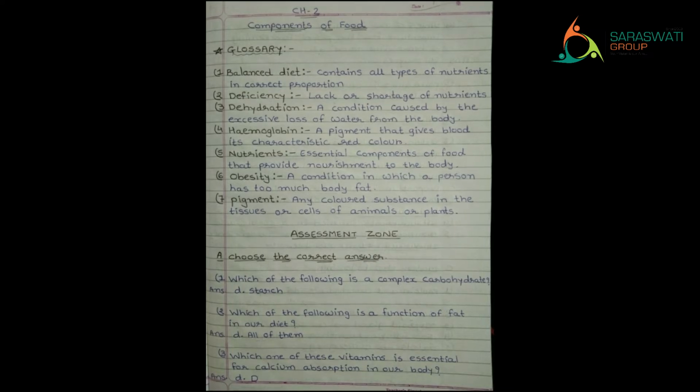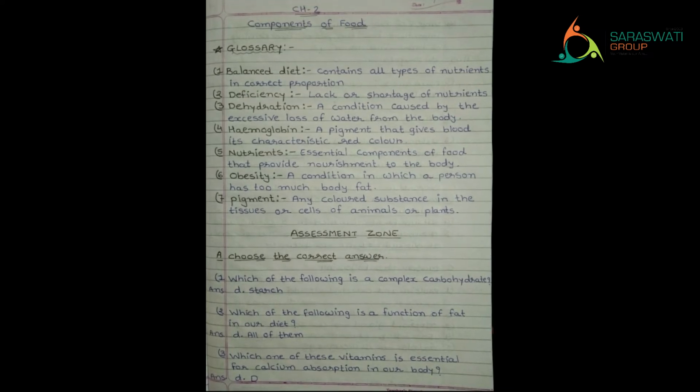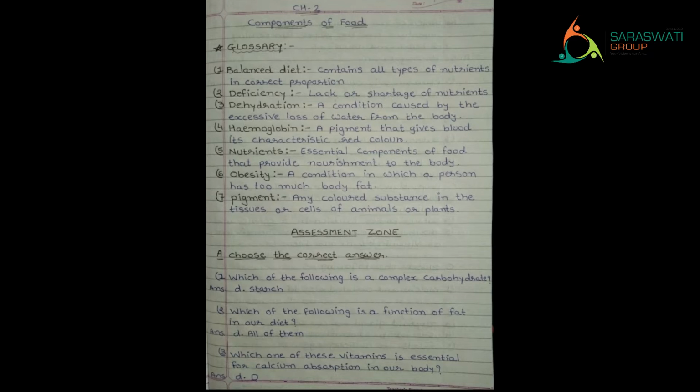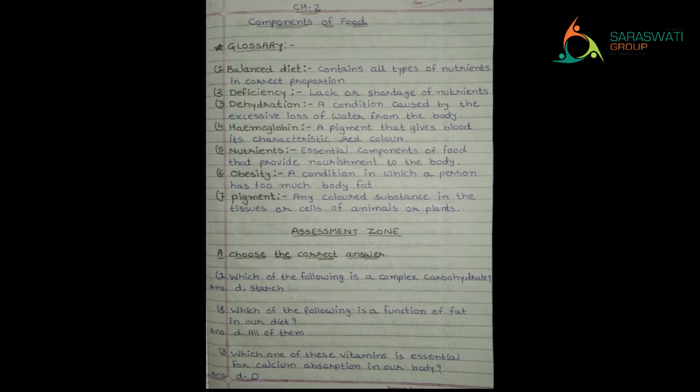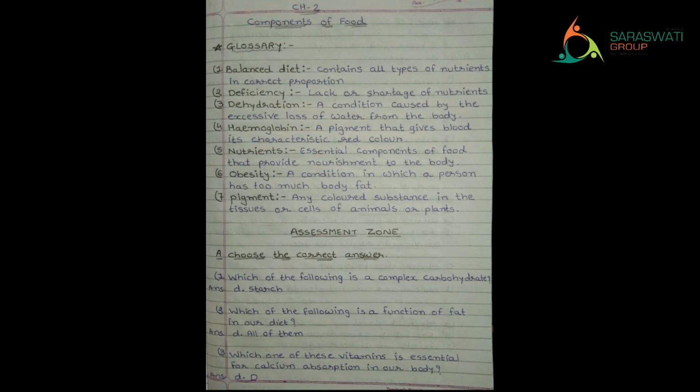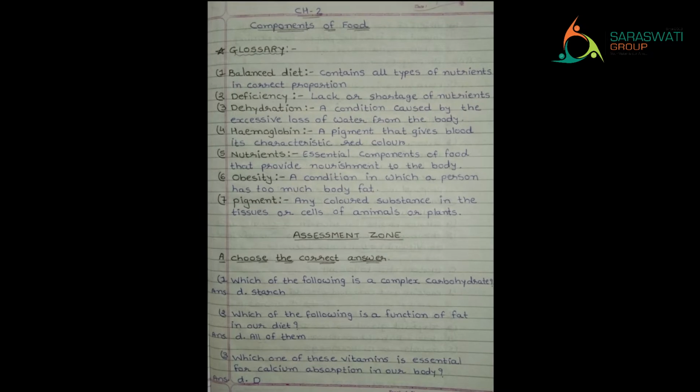Which of the following is a complex carbohydrate? As you can see, there are 4 options: glucose, lactose, maltose and starch. Starch is the correct answer. Why? Because the other 3 options are examples of simple carbohydrates, which are simple sugars.